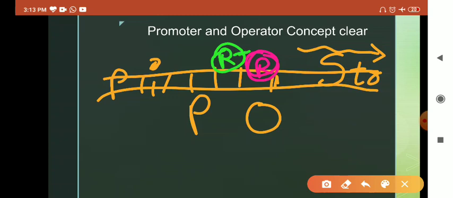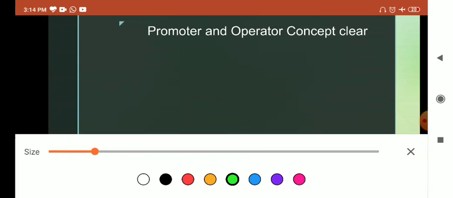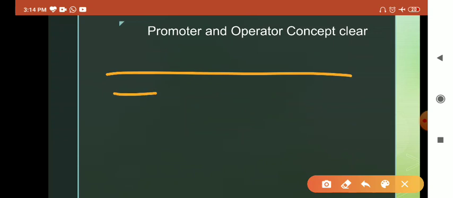The RNA polymerase cannot go from here to here because it is stuck by the repressor. The repressor protein is not allowing it to go further, and that's how it stops the whole process of transcription, and there is no transcription.